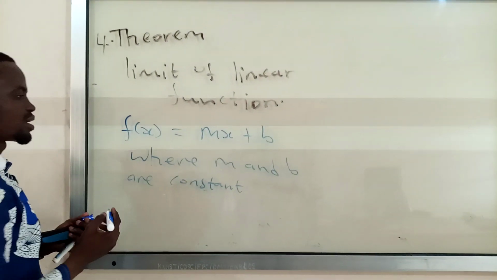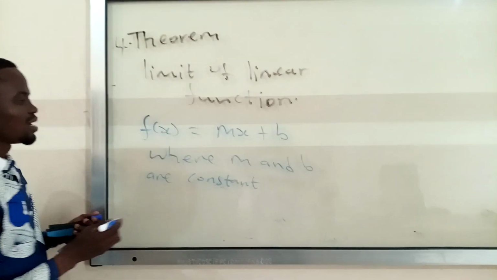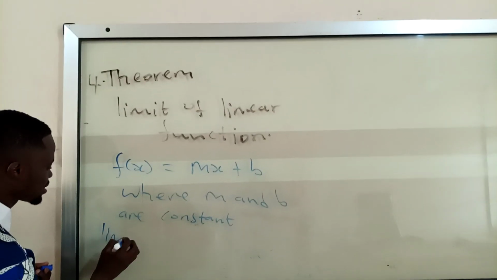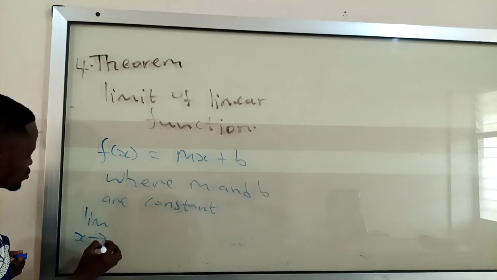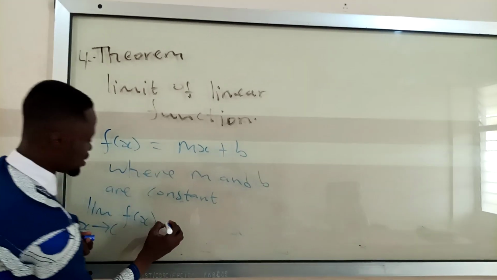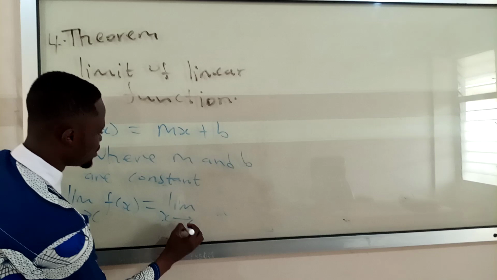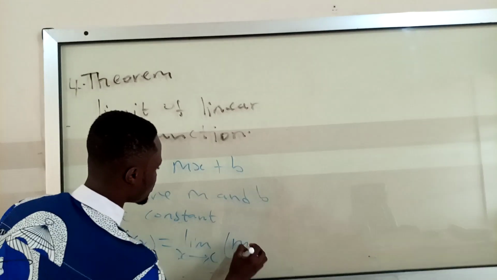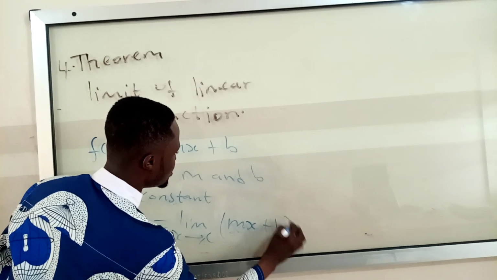Okay. So here, what you have to do is take the limit of the function. So I'm going to get the limit as x approaches c of f of x, which is equal to the limit as x approaches c of the whole of this one, mx plus b.